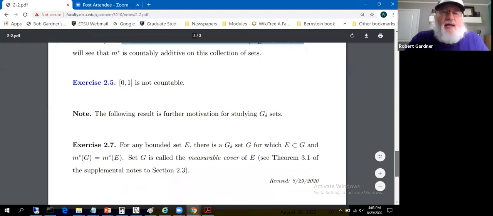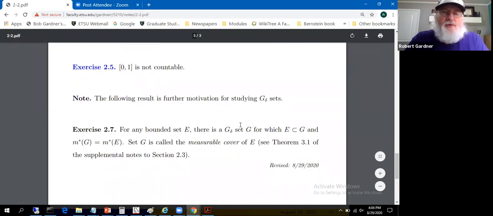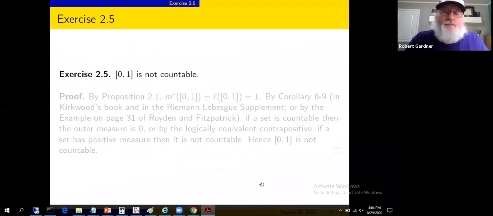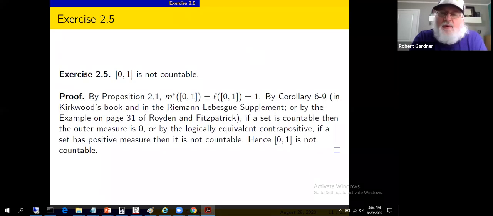Next is an exercise from the book. I won't go ahead and do this one. You probably showed this in senior level analysis. The interval 0, 1 is uncountable, is not countable. The argument in senior level analysis is the Cantor diagonalization argument. Standard argument, good argument, a thing you ought to see in senior level analysis. We've got the equipment to give a rather short proof of this. It's because we know a little bit about cardinality and measure.